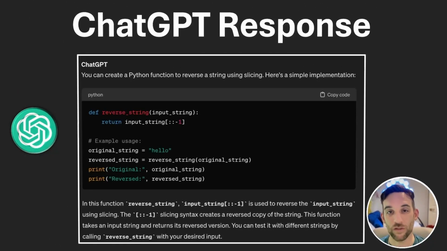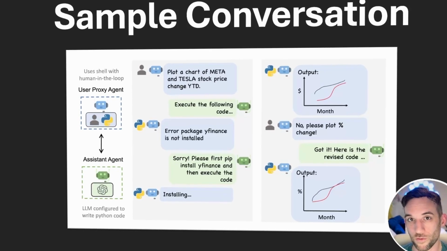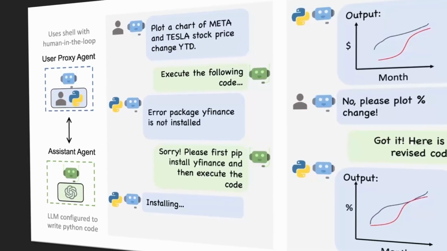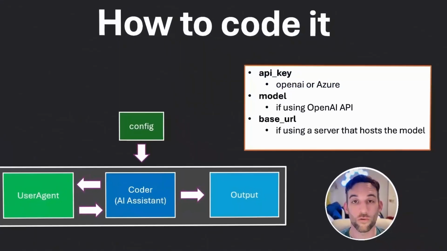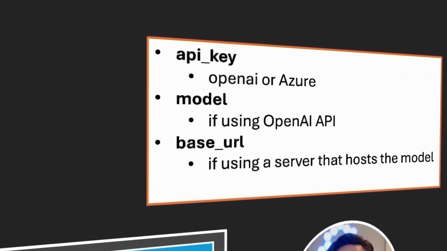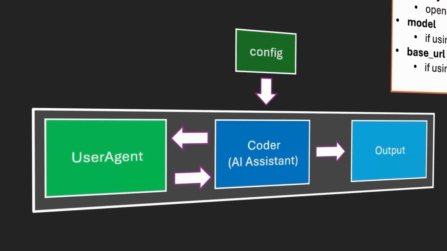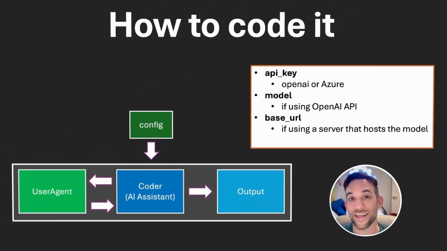This is an example of a two-way chat that I'm also going to show you with Autogen. This is a sample conversation where we are just going to be talking to an AI agent back and forth until we get something that we like. We're going to code two different agents, have them talk to each other, and we're going to give a configuration to the AI agent so it knows what model to actually get an output from.